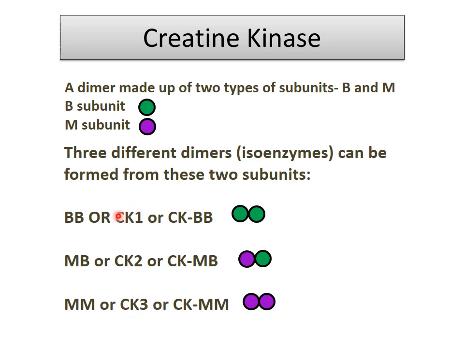In the first isoenzyme, both units are B. In the second, it is 1M and 1B unit, and the third is both M units. So you can see from the diagram both B units, 1B and 1M, and both M units.